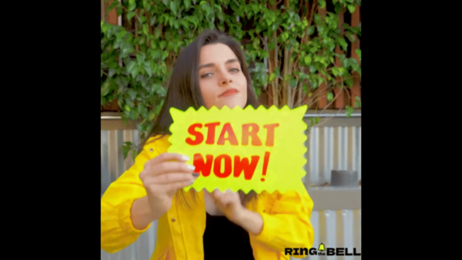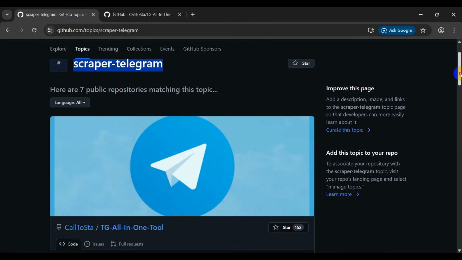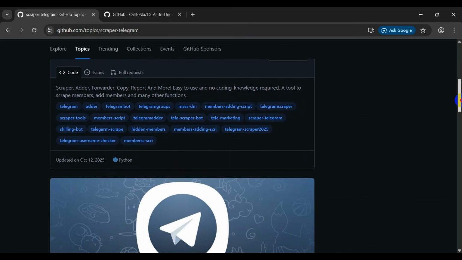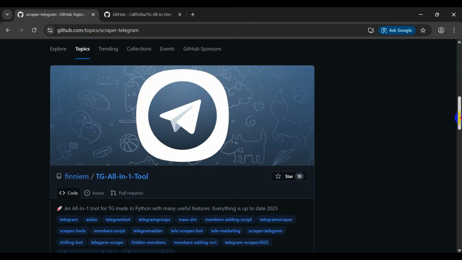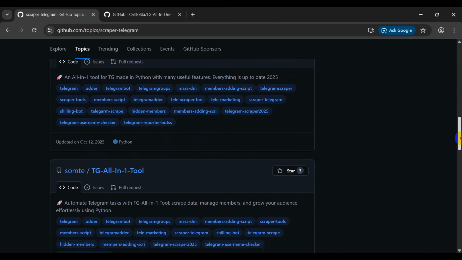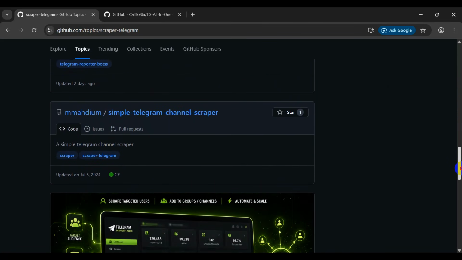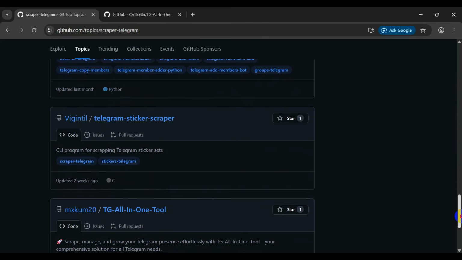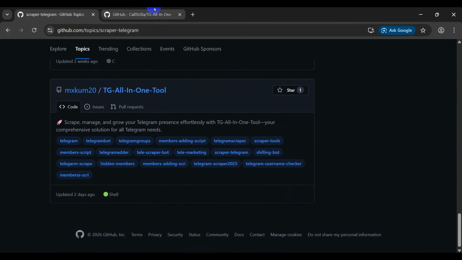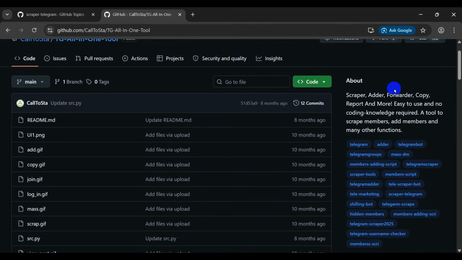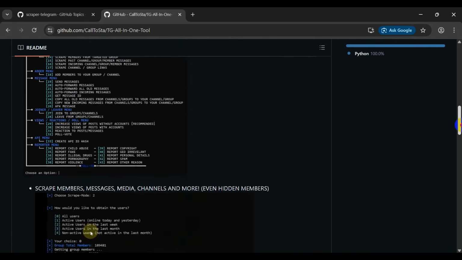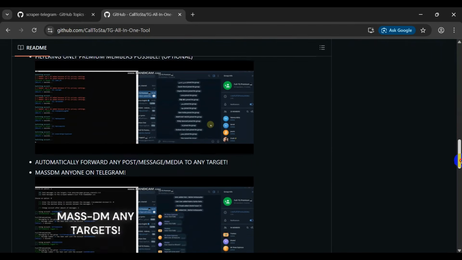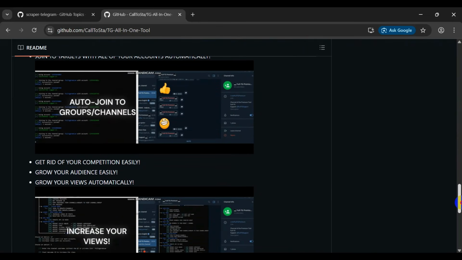Let's start with Telegram scrapers. Telegram scraping tools are designed to collect publicly available information from groups, channels, and profiles. These tools can gather usernames, profile descriptions, public account information, and other accessible data at scale. While the information may already be public, large-scale aggregation can create significant privacy concerns by making it easier to build detailed profiles of users across multiple communities.